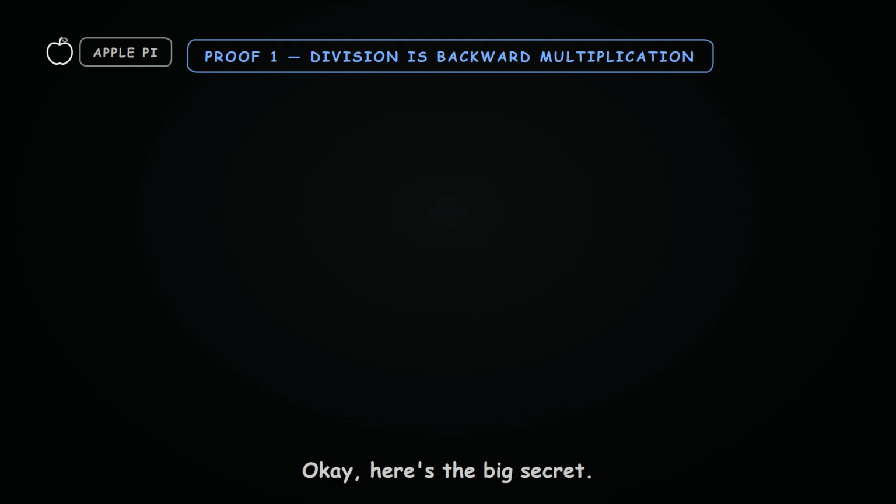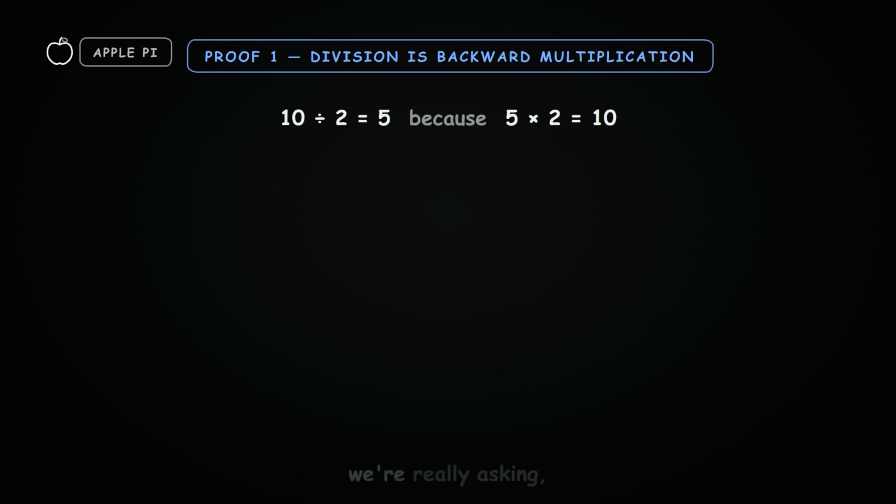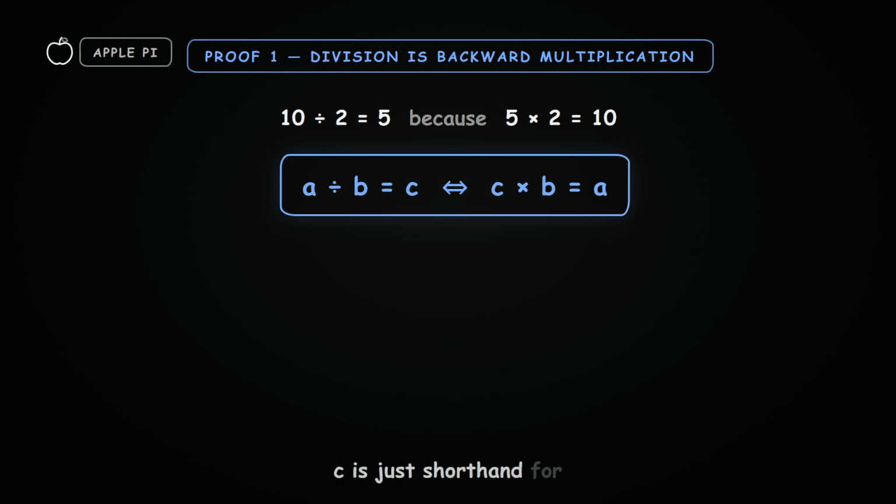Okay, here's the big secret. Division isn't really its own thing. It's just multiplication walking backward. When we ask what is 10 divided by 2, we're really asking, what number times 2 gives us 10? The answer is 5. In general, a divided by b equals c is just shorthand for c times b equals a. This relationship is the key to the whole mystery. Let's make this our first proof in blue.